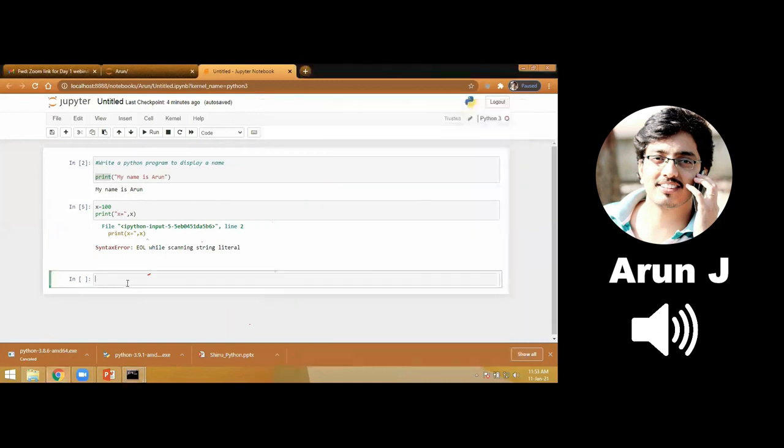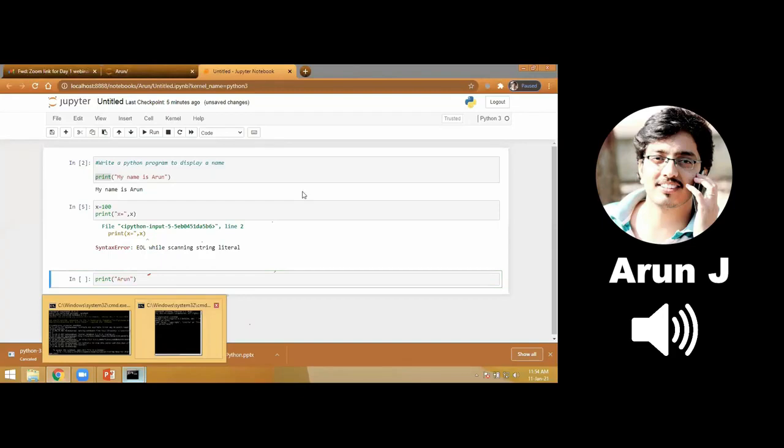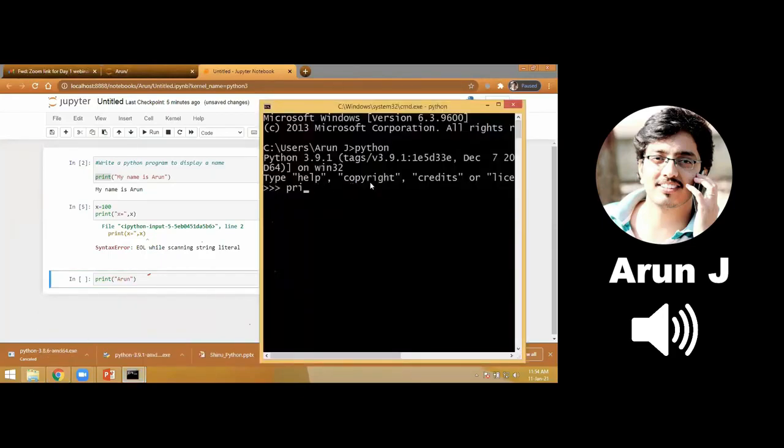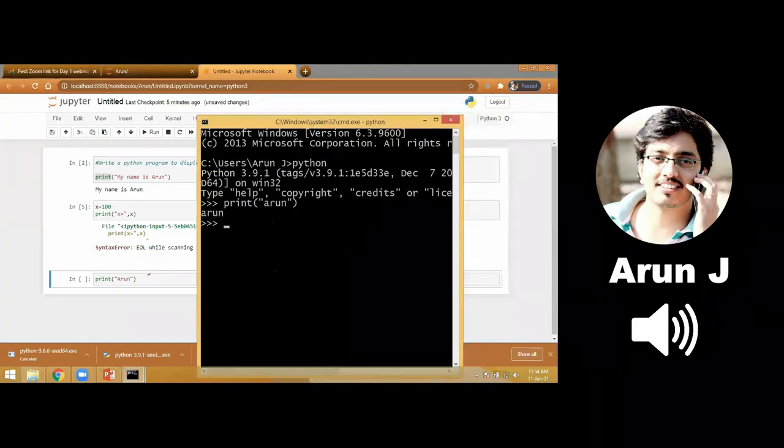Okay, so in the same program, if I execute in the notebook, see print. Okay, so if I open a brace, automatically it will close that brace. Okay, if I open a double quote, automatically it will close the double quote. So inside this I can write Arun. Getting the difference? See, here in the command prompt, if I write print and open one brace, it is not closing. Again I have to open the double quotes, put my content, again close the double quotes and hit enter. So this is the reason why I have installed the notebook.